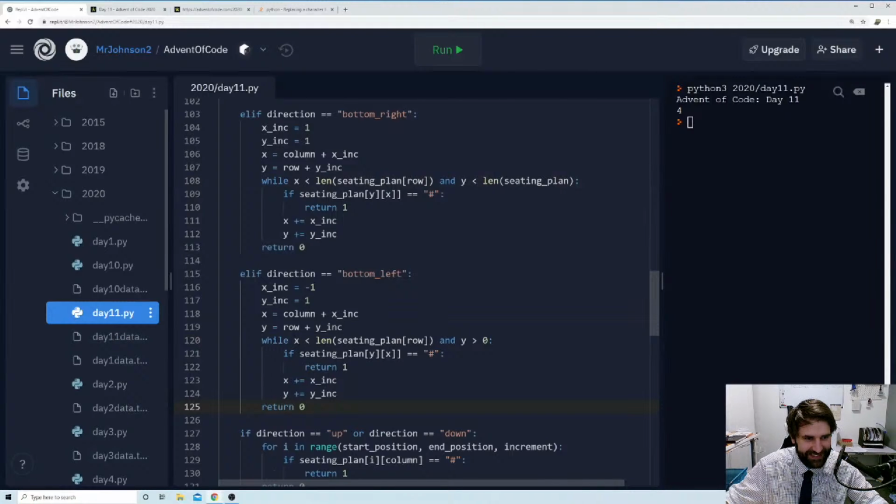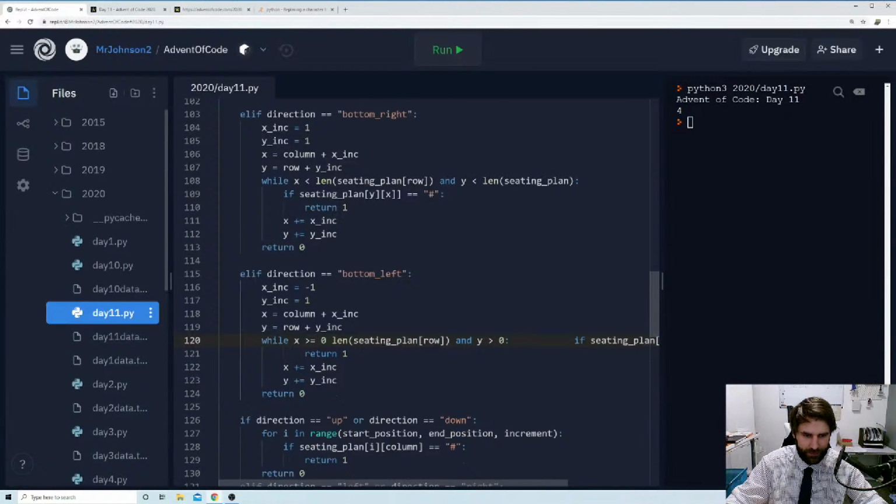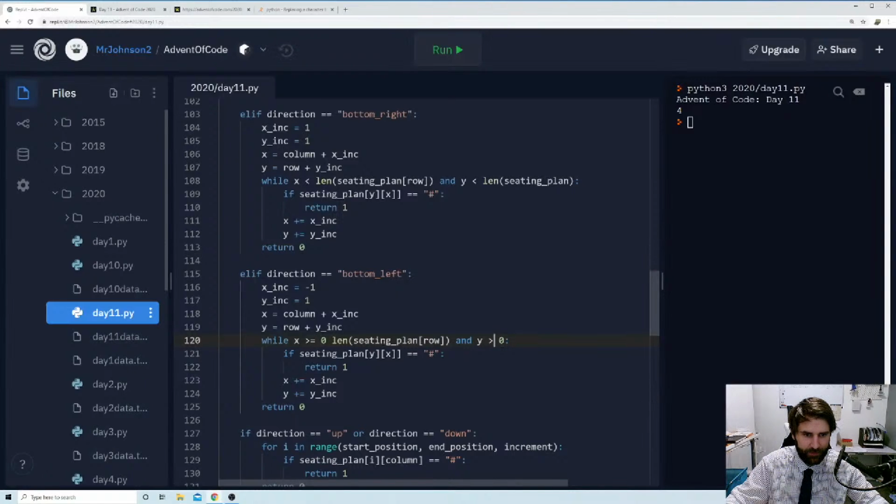So X is getting smaller, so while X is greater than or equal to 0, and Y is less than the length of our seating plan, because Y is getting larger. Get rid of this. If seating plan is that, return 1. Increase X and Y by their respective increments that we've defined there, and then we return.